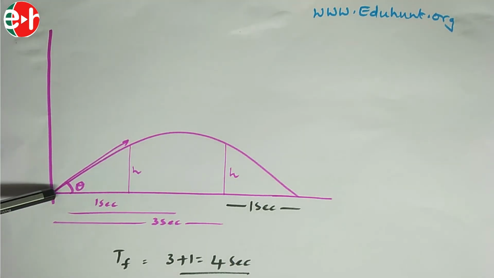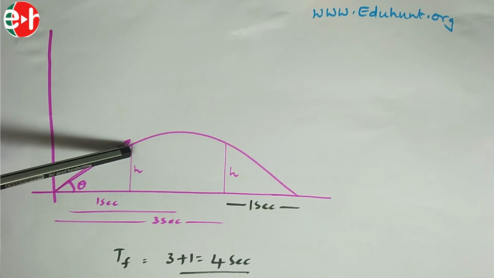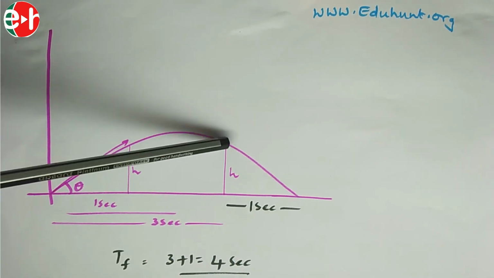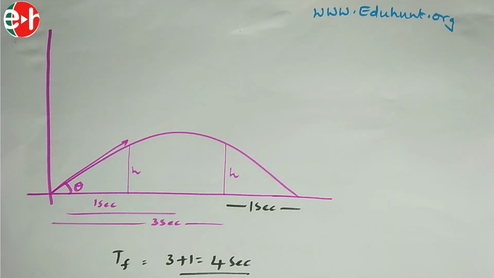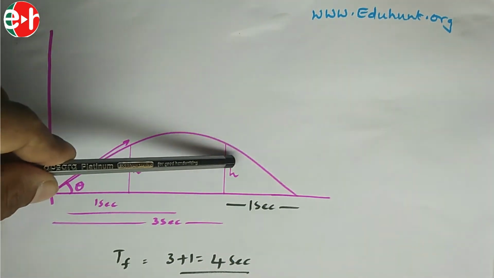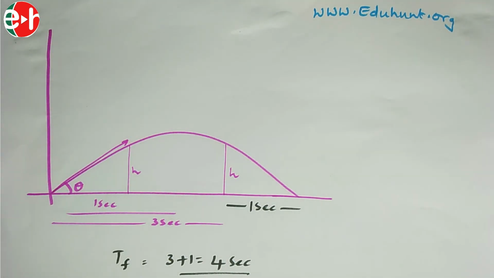Now this ball crosses the two poles without touching them at the first second and at the third second. Now what is the time of flight? This is the question. Means from here to here it is 1 second, here to here it is 3 seconds. If you can find this time, our problem is solved.